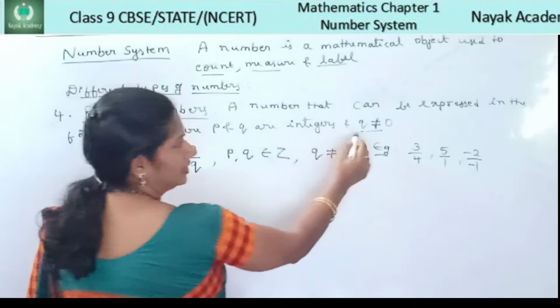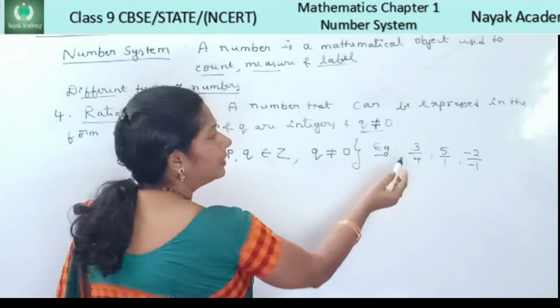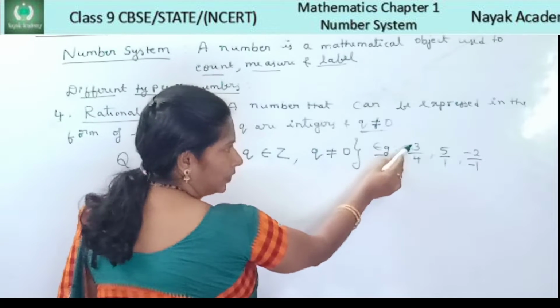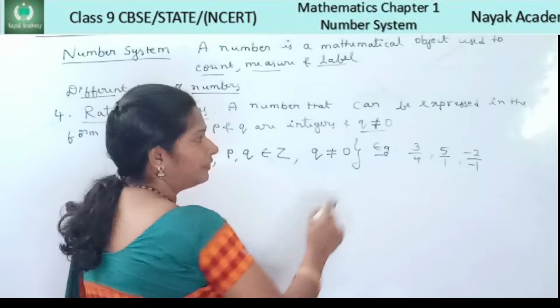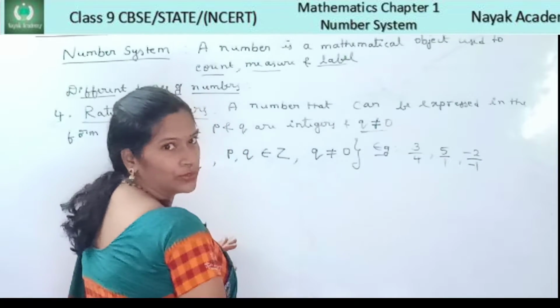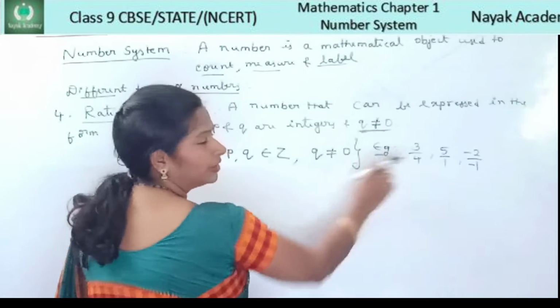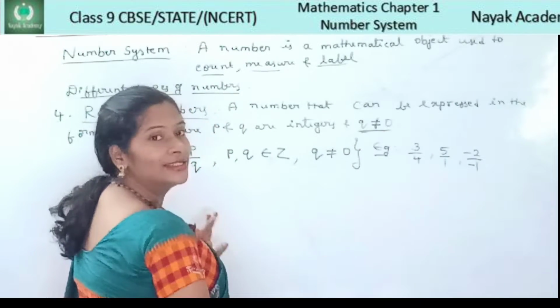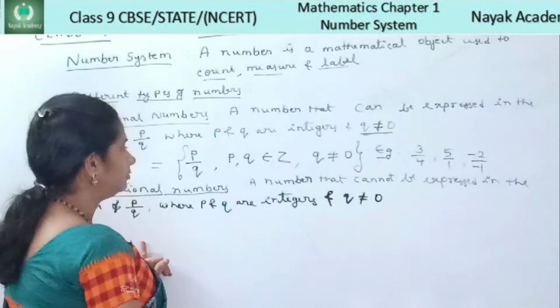Only the condition is that the denominator should not be equal to 0. What happens if the denominator is 0? 3 by 0, it is infinity. So you cannot divide 3 by 0. So it is meaningless. So what is the condition? The denominator should not be equal to 0. Such type of numbers we call rational numbers.